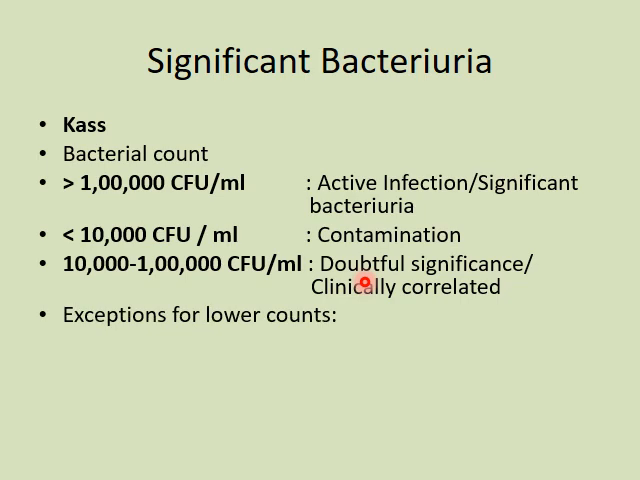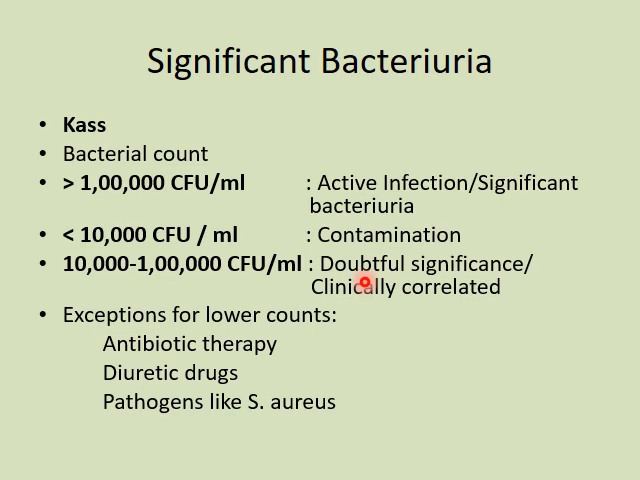But then there are some exceptions for the lower counts of the organism. For example, antibiotic therapy, which is one of the commonest reasons for a lower count. When a patient is on antibiotics, it is but obvious that the growth of the organism shall be lower. Then patients on diuretic drugs, and pathogens which are Gram positive like Staphylococcus aureus.